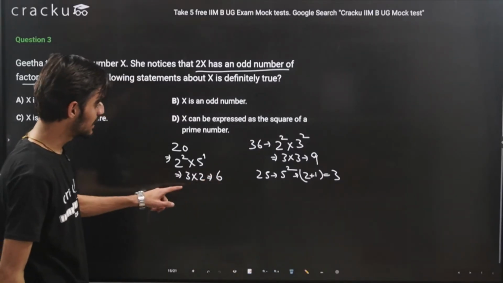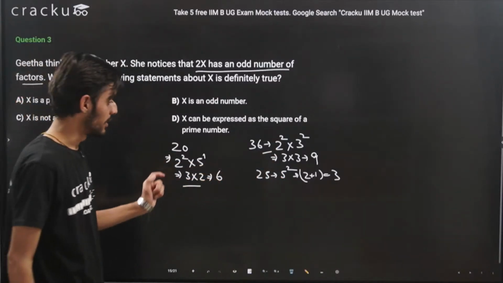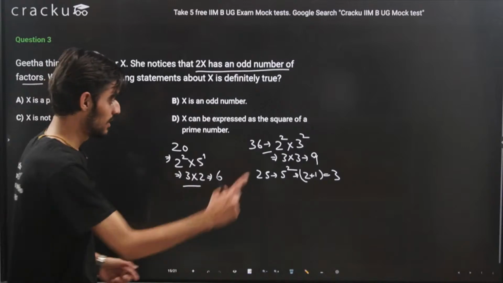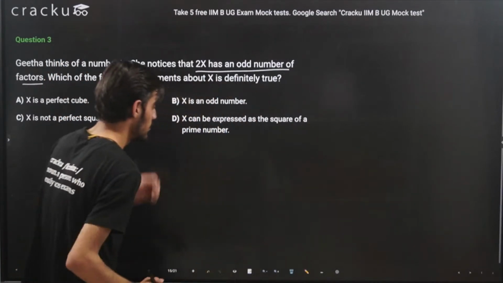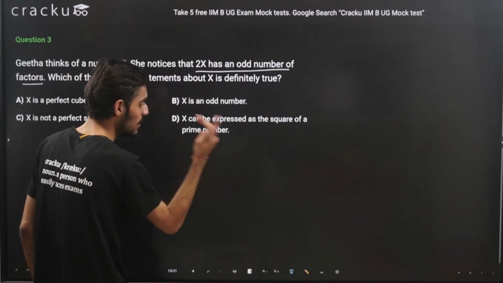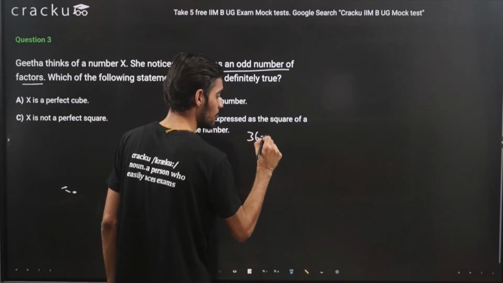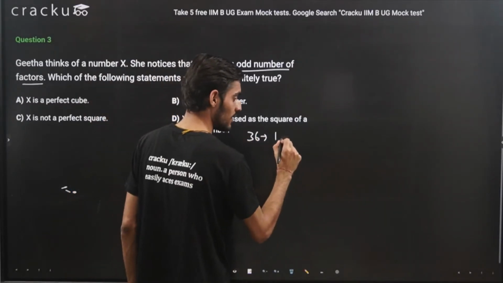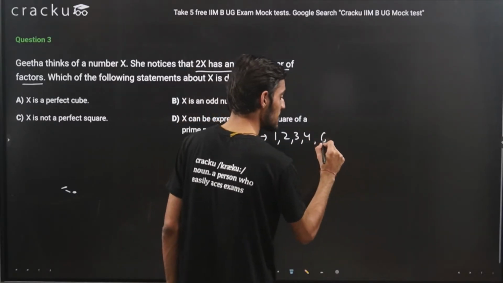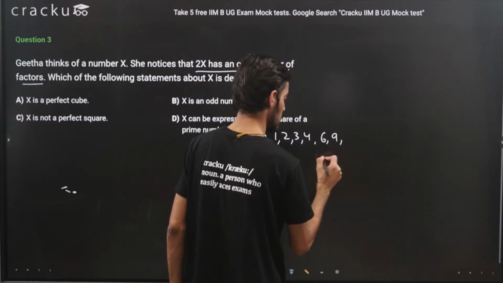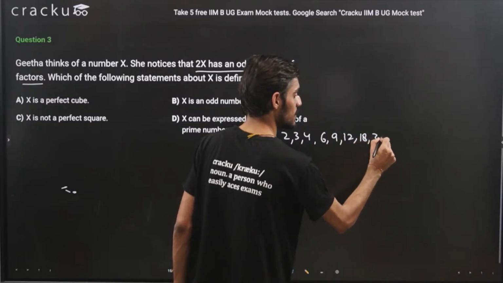So you will notice that for all the numbers apart from perfect square numbers, the number of factors will be even. And also you can understand why we are getting this. I think I need to explain this also so that you get better clarity about it. Let's take the example of 36. For 36, the factors will be 1, 2, 3, 4, then 6, then 9, then 12, then 18, then 36.